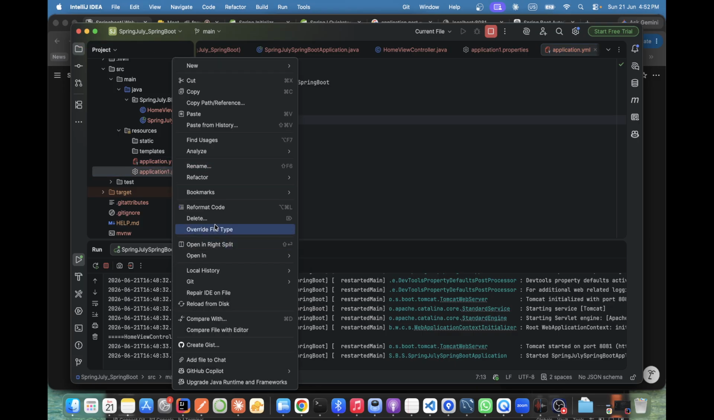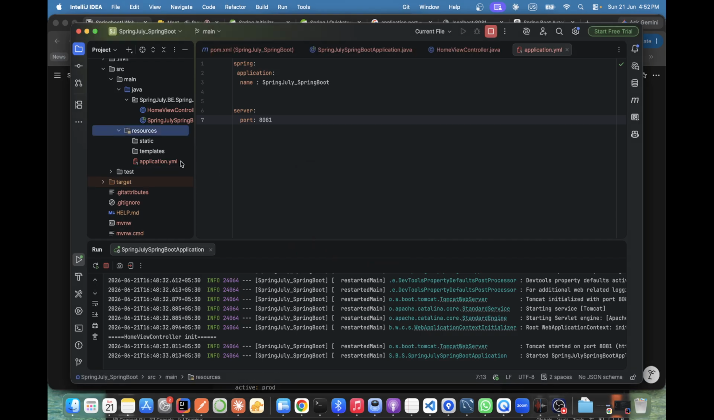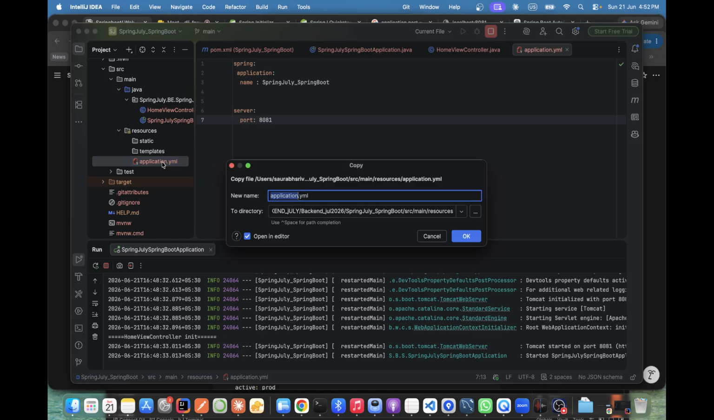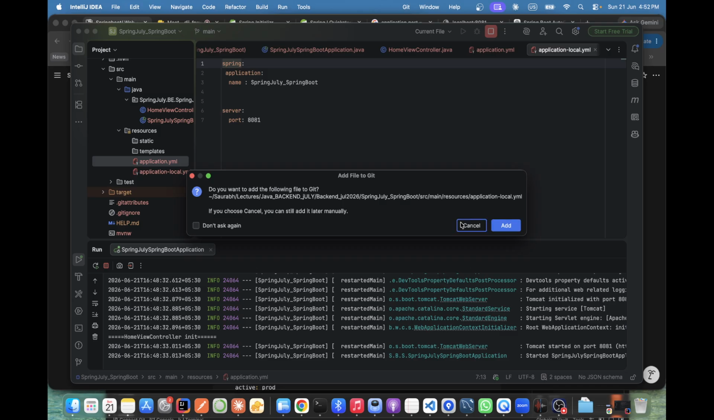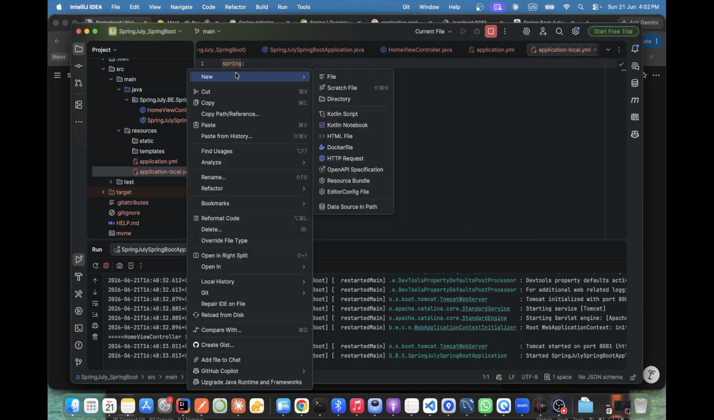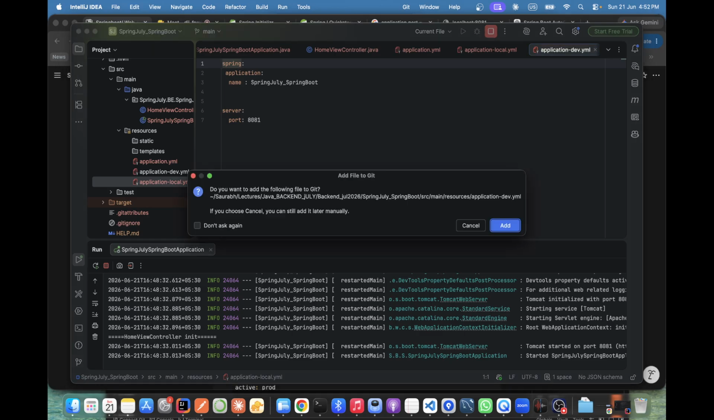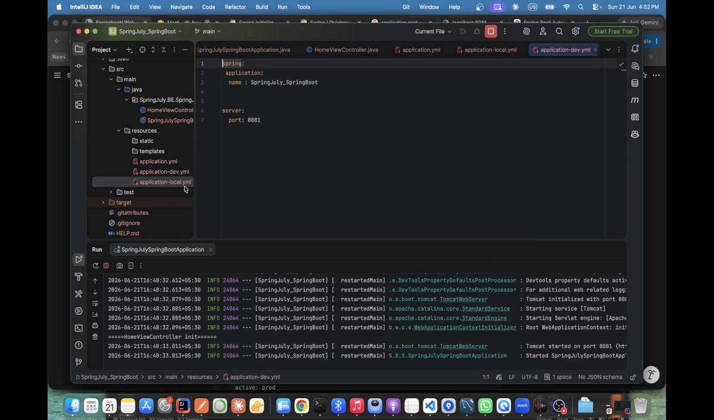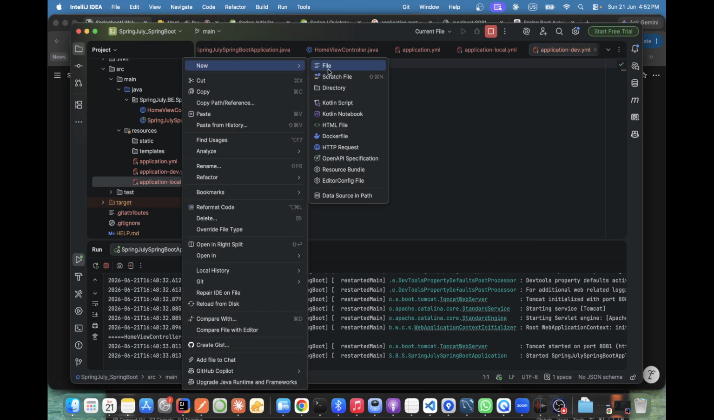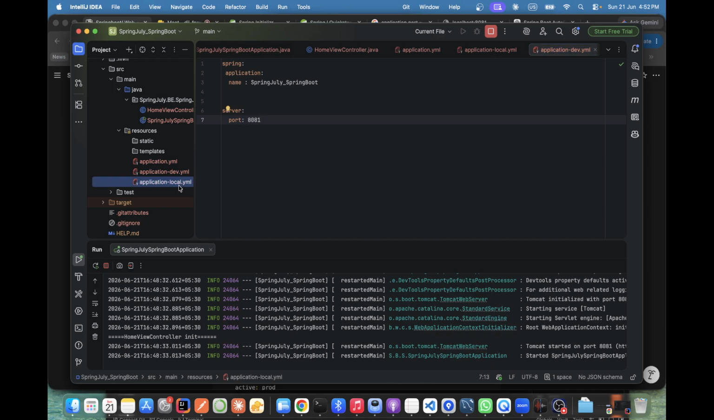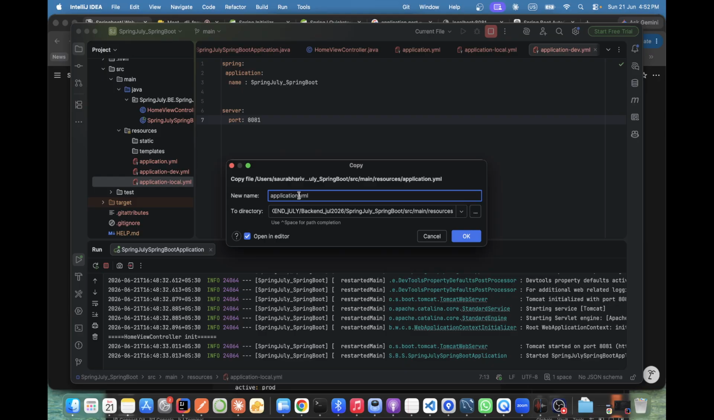Remove it. For now I'm just creating one replica, making it local, making it dev, and making it prod. Now my question is, can't we make application.yml as a local?